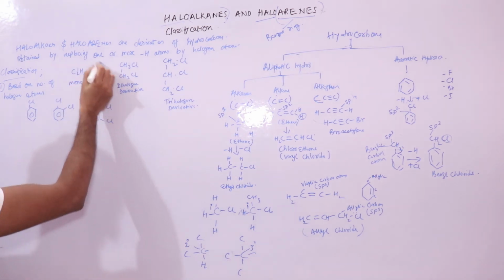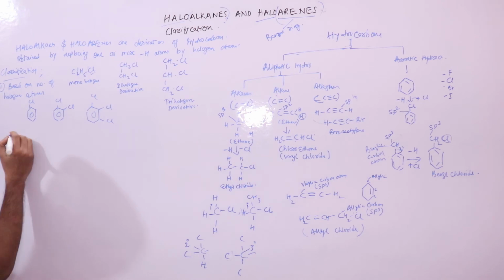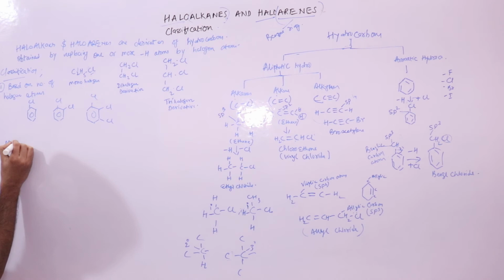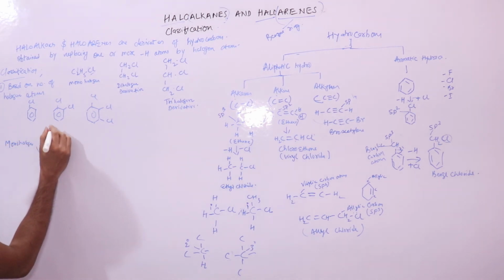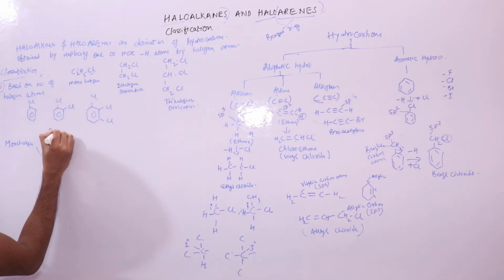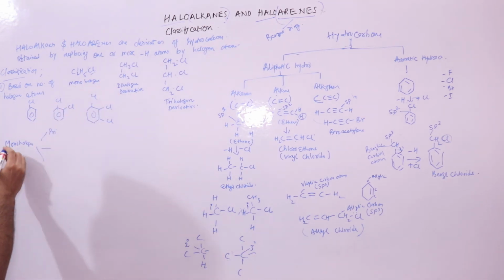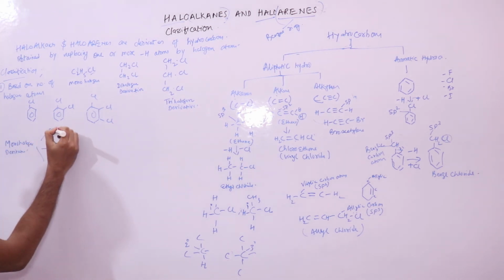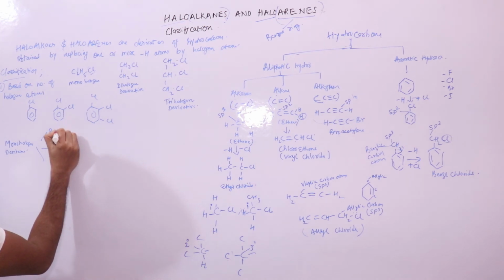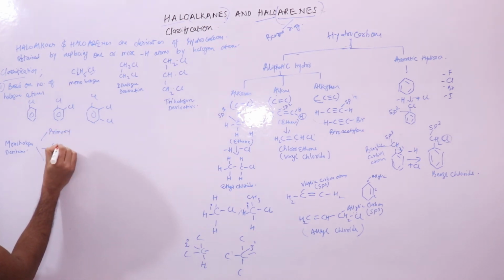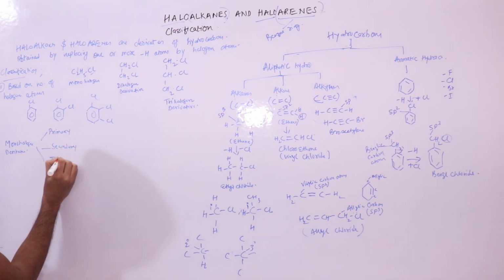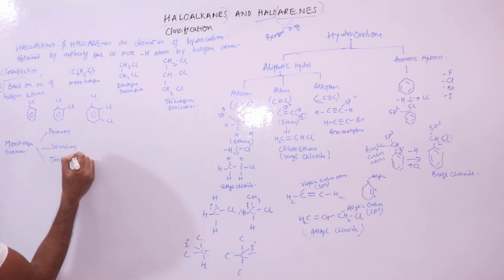These monohalogen derivatives are further classified into primary halides, secondary halides, and tertiary halides.